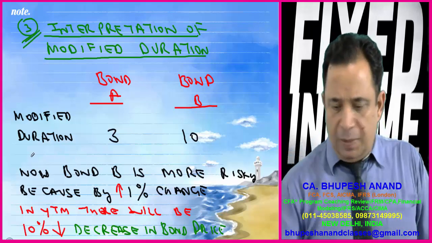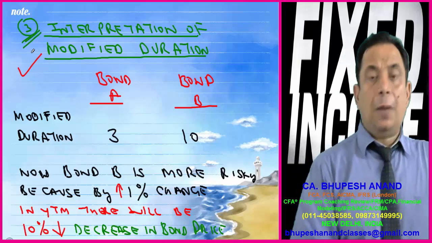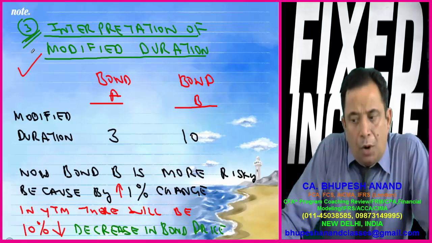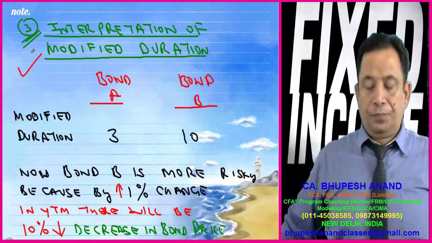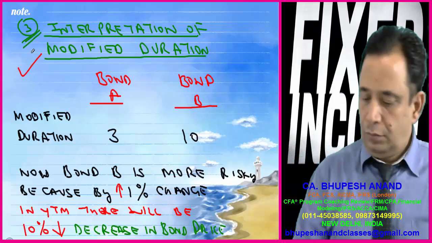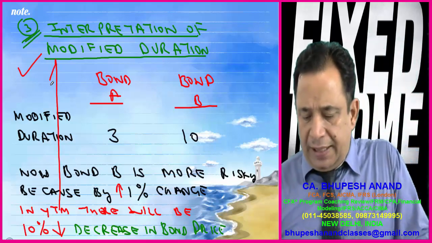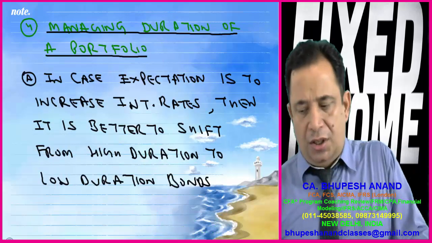Because just see, please write down firstly point number 3, interpretation of modified duration. Bond A 3, bond B 10. Bond B is more risky because for a 1% change in YTM, there will be a 10% decrease in bond price.